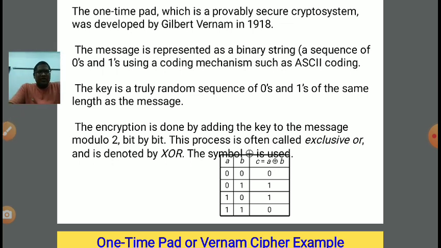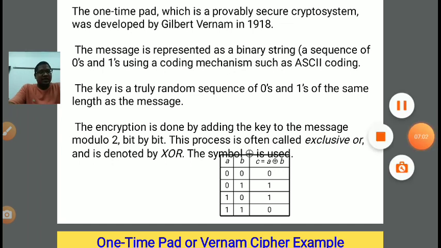So now the message is represented as a binary string, a sequence of zeros and ones in a coding mechanism such as the ASCII coding mechanism, right? Now what is the key length? Key length is equal to the message length. And what is the key? Key is basically a random sequence of zeros and ones of the same length as the message, right?